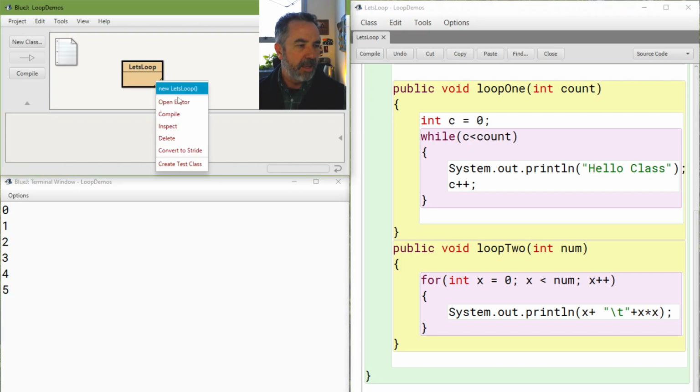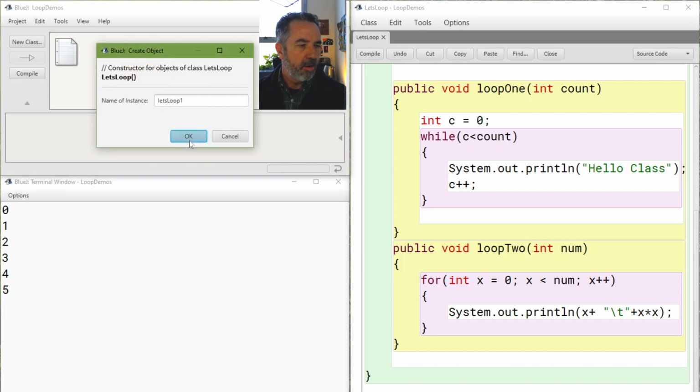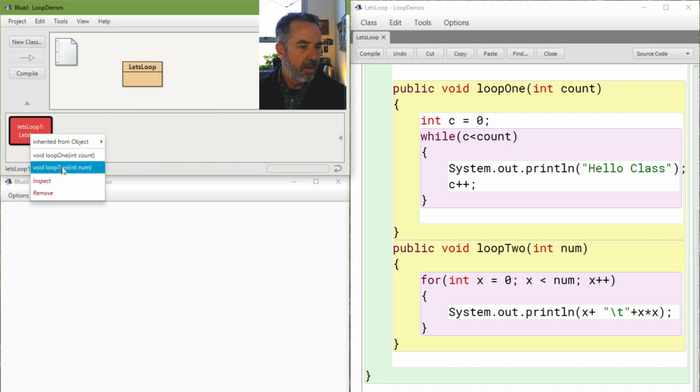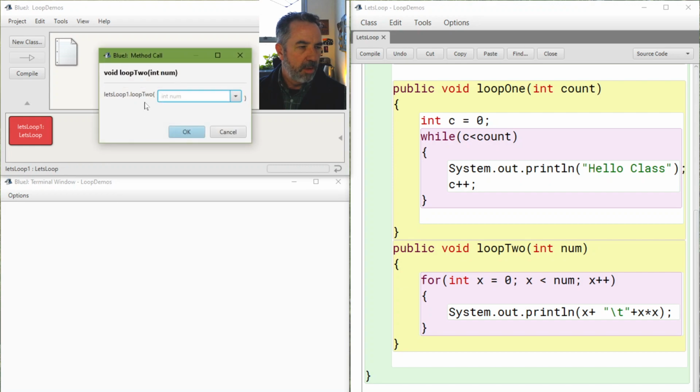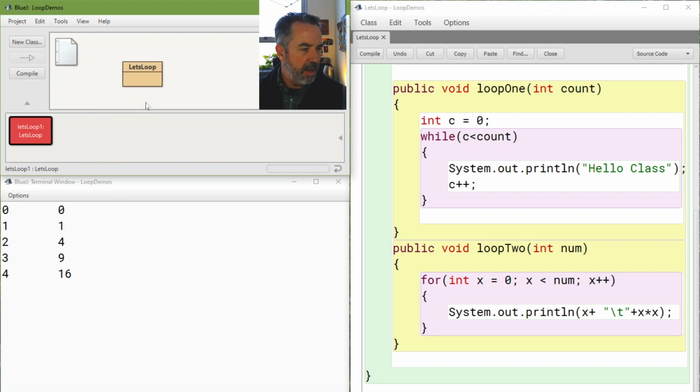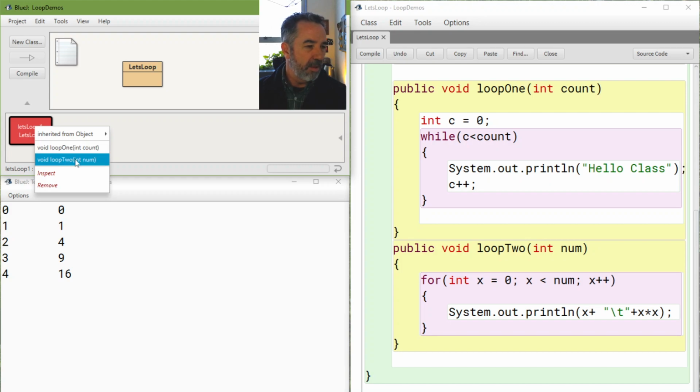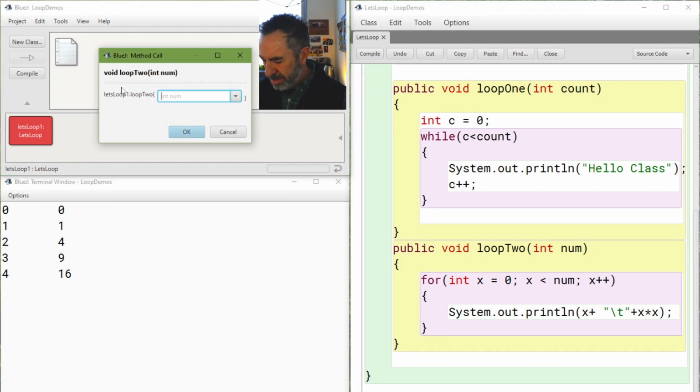I can compile it, create an instance of it, and I'm going to call the loop 2, and I'm going to give it the number 5. And when I do that, you can see it's got 0, 0 squared, 1, 1 squared, 2, 2 squared, 3, 3 squared, 4, 4 squared. And the beautiful thing about computers is, there is a limit for what an int can hold, but if I call that again and give it, let's just go to 20, right?